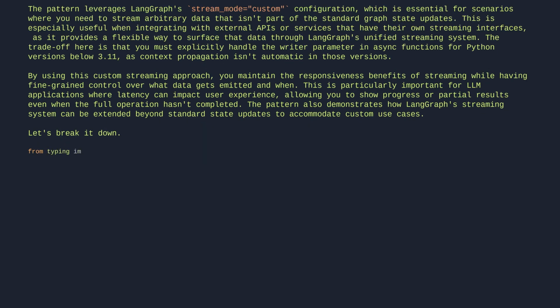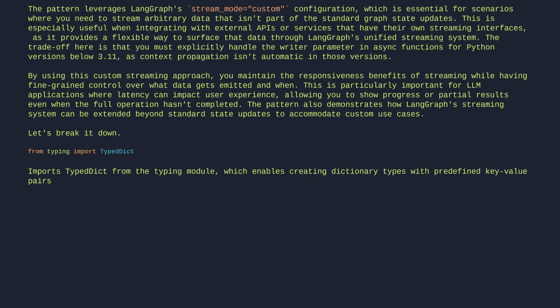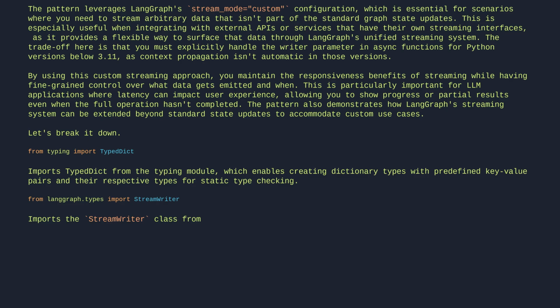From typing, import TypedDict. Imports TypedDict from the typing module, which enables creating dictionary types with predefined key-value pairs and their respective types for static type checking. From langgraph.types, import StreamWriter. Imports the StreamWriter class from the LangGraph types module, which provides functionality for writing streamed data in LangGraph applications.